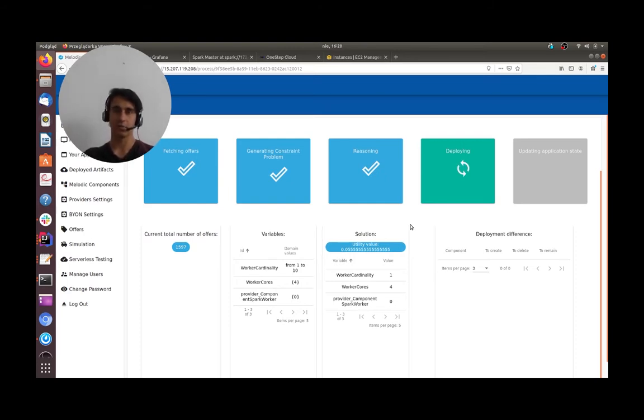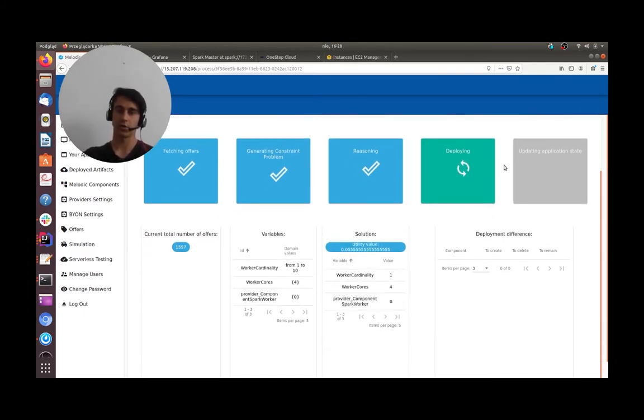So, for example, based on requirements that are available in the CAMEL, like minimal value of RAM and maximal value of RAM, it chooses what fits best the application. The utility value is the metric that explains how good the solution is. We are always choosing the best. What is worth saying is that we can change this function. So, for example, we can say that the best solution is the one that is the cheapest.